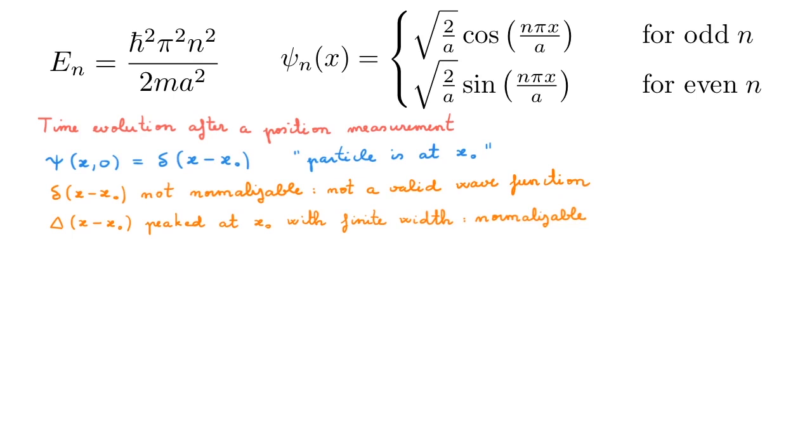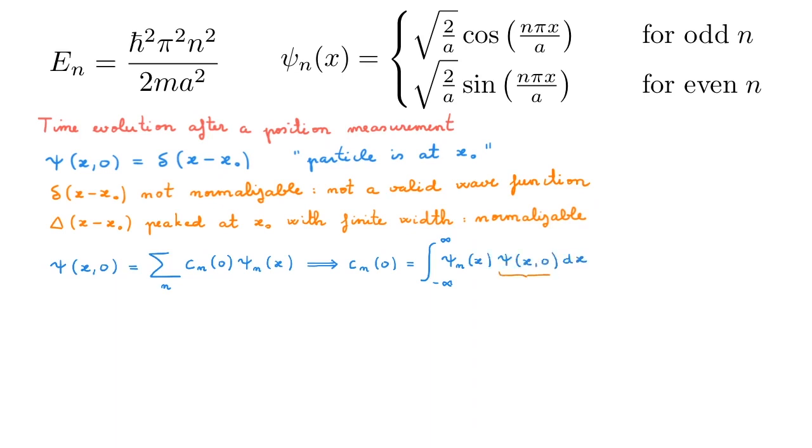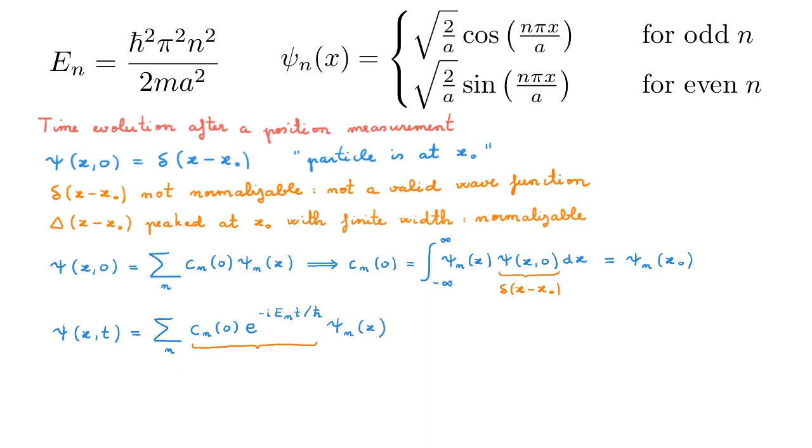As always, we start by applying the initial conditions, so we write psi x of 0 as an expansion over the basis functions psi n of x, and to calculate the expansion coefficient Cn of 0, we need to calculate the overlap between the wave function and the basis functions. Remembering that the wave function is simply the delta function, then the calculation of the integral is very simple and we obtain psi n of x0. We now construct our wave function at a later time t in the usual manner by having the time dependence in the exponentials, and this term here corresponds to the time dependent Cn of t. We can replace now the expression we found above for Cn of 0, and we obtain this expression here.